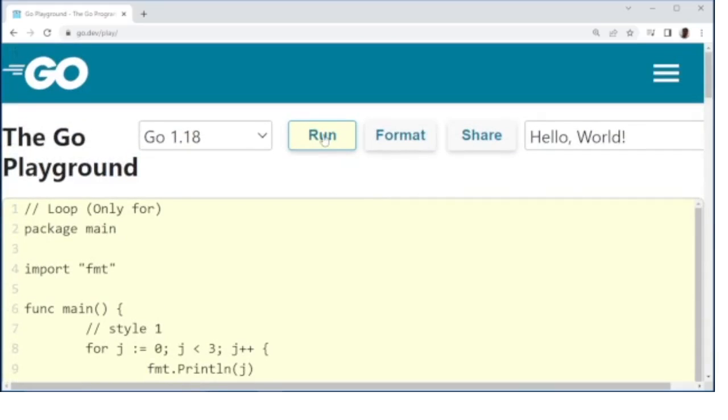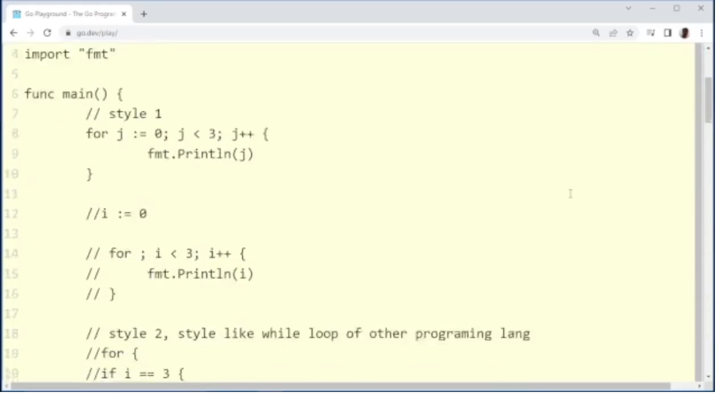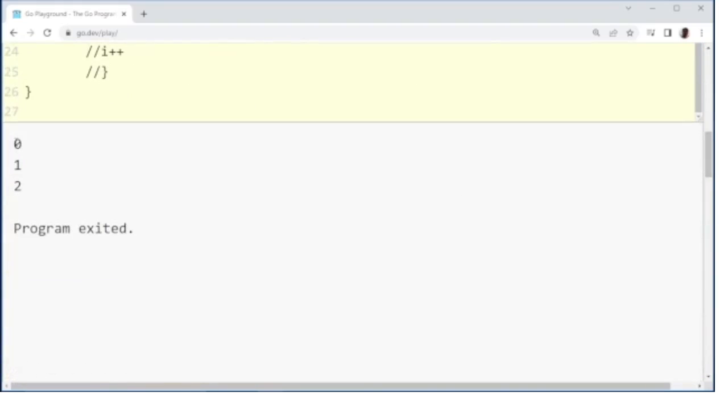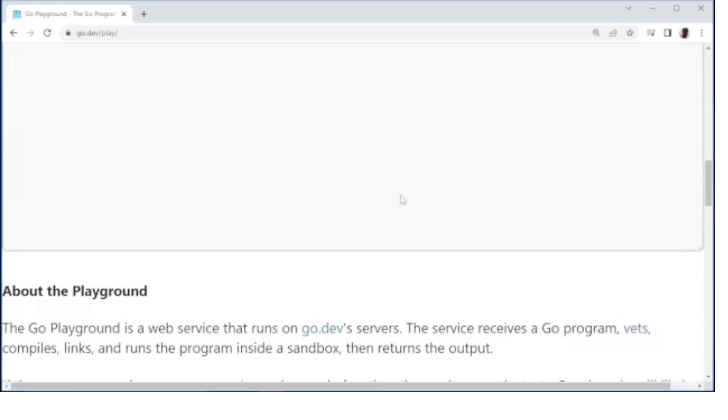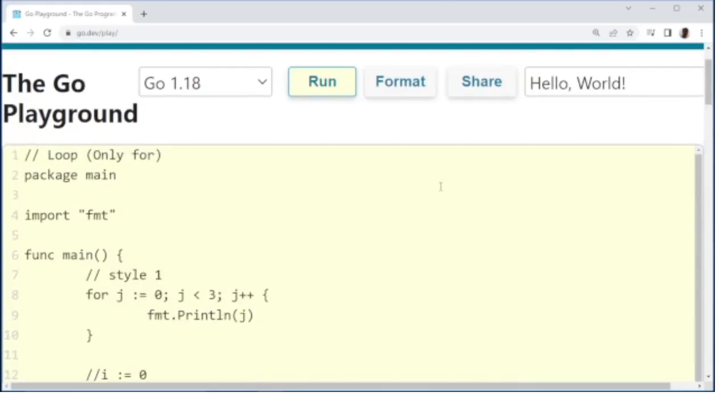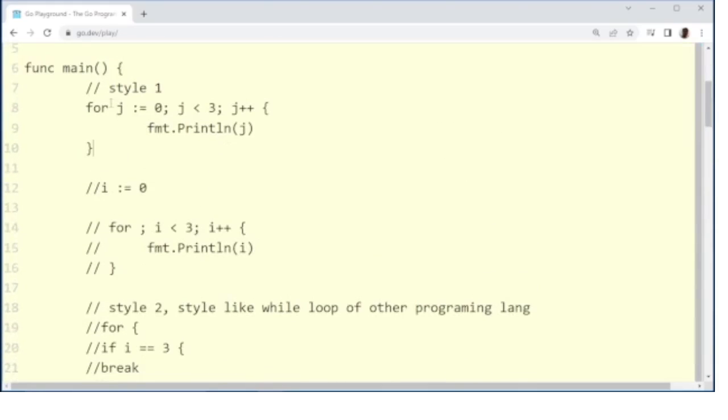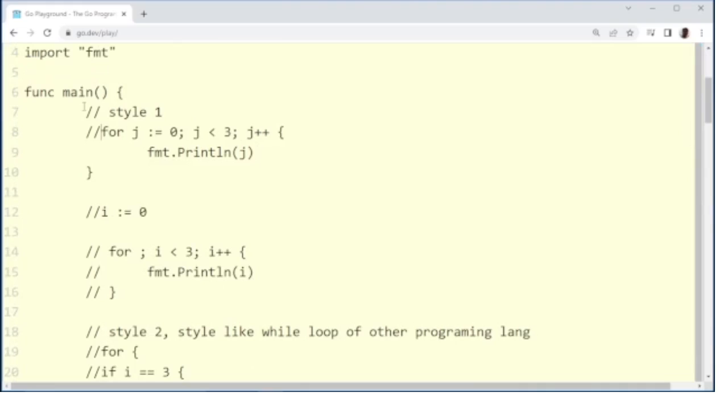Let's execute this program. Yes, we are getting value 0, 1 and 2. Now what we will do, let me comment out this style 1. Now we will go to style 2.